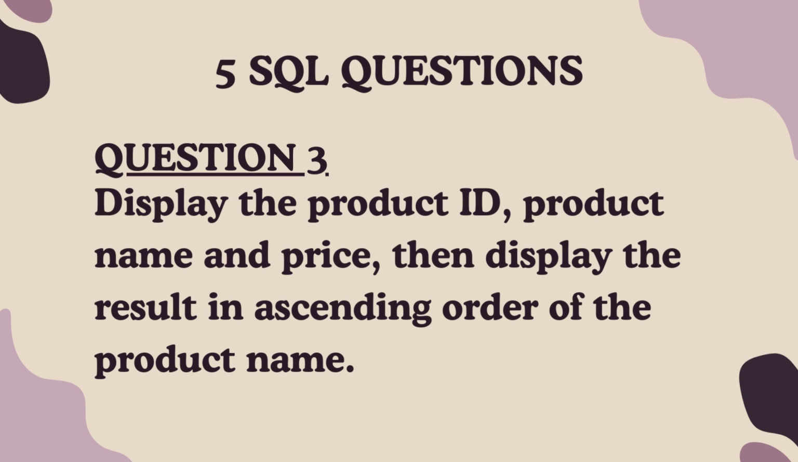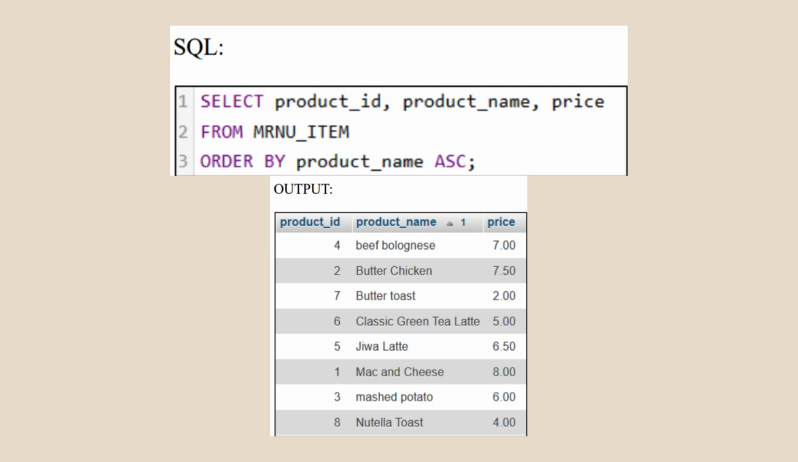For the third question, we are out to display the product ID, name, and price, then display the result in a descending order of the product name. The solution is that we select product ID, name, price from menu item and order by product name in ascending order. And for the output, it will display the result in ascending order of the product name.